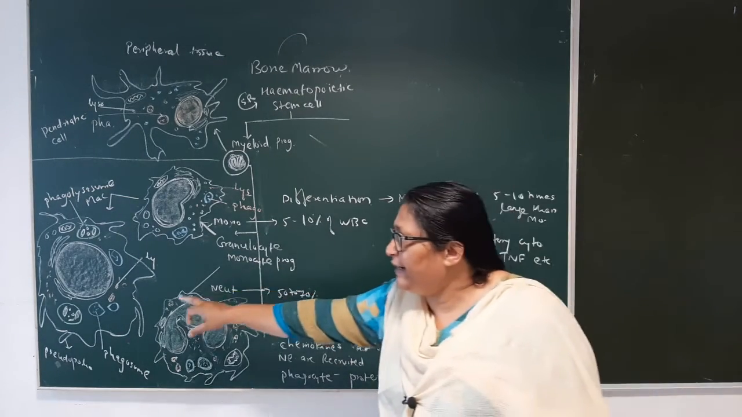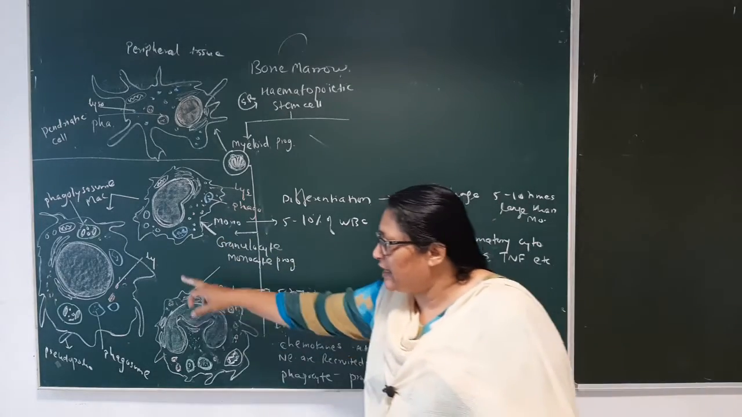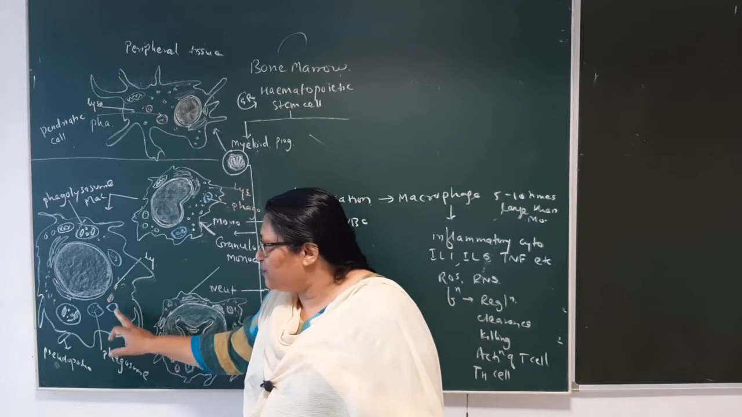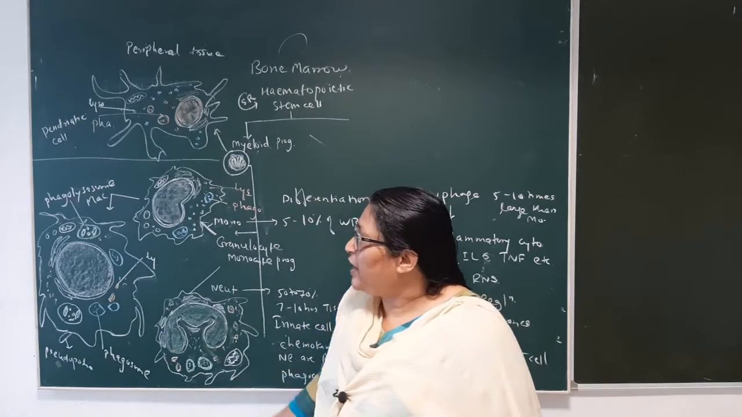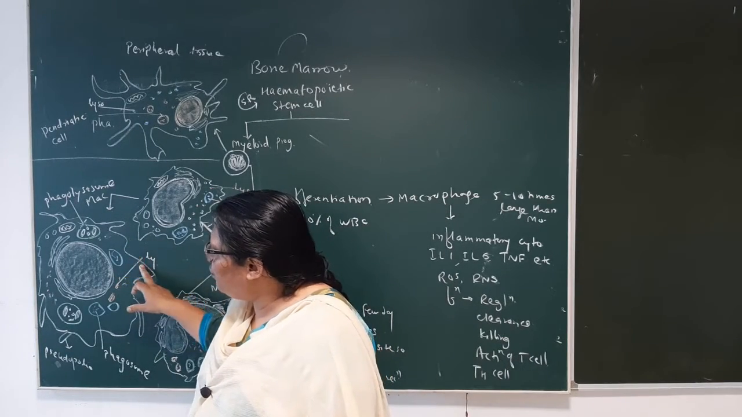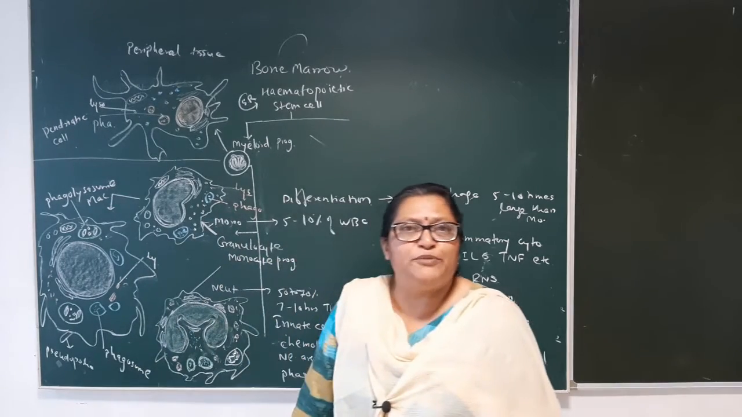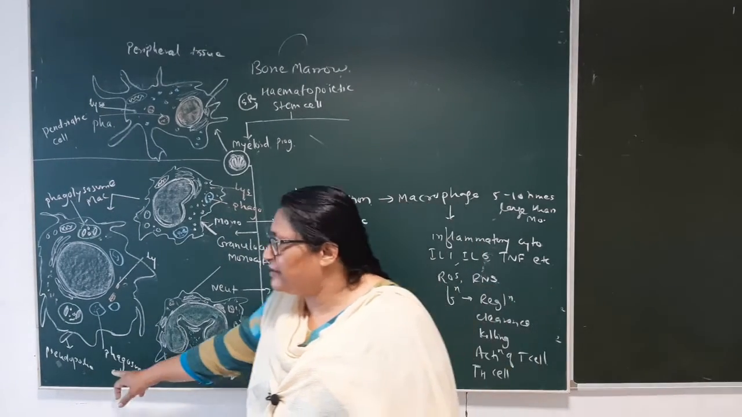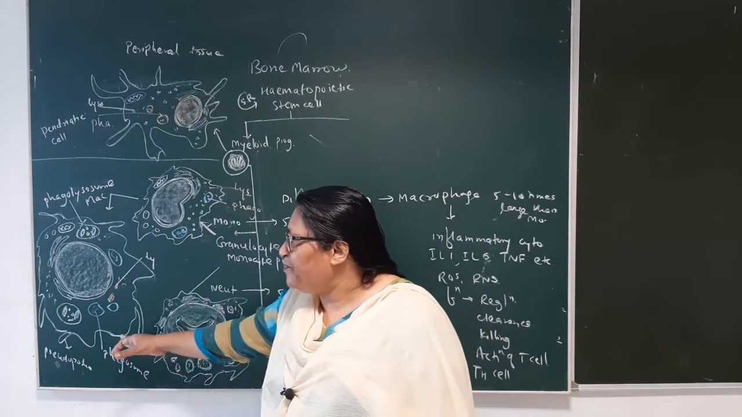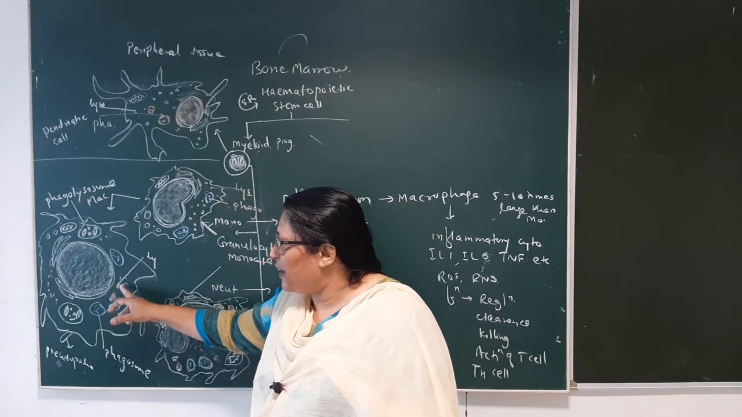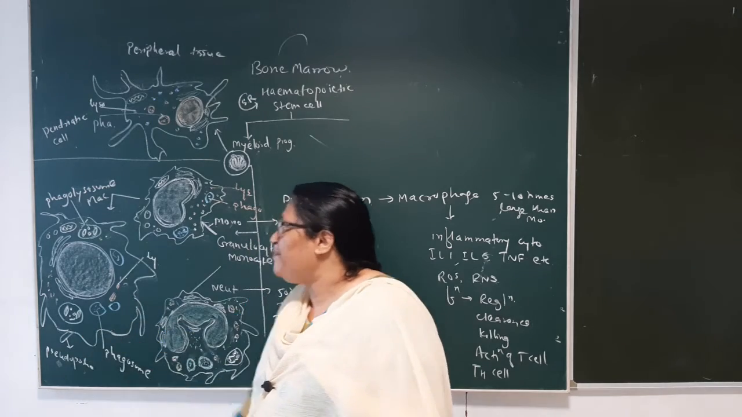So the monocyte itself gets differentiated into the macrophage at the infected sites, and this macrophage is 5 to 10 times larger than the monocyte. The nucleus is bigger, and it contains lysosomes. The lysosomes are responsible for digestion. This macrophage has pseudopodia-like structures which are responsible for capturing the antigen present at the site of infection or at the site of inflammation.